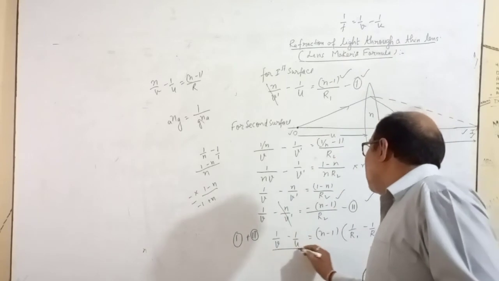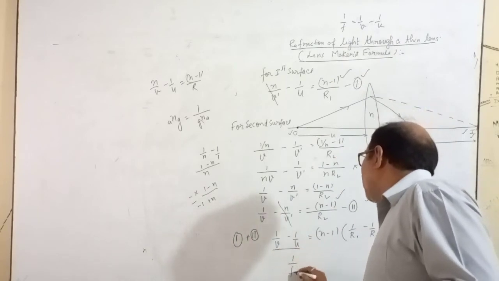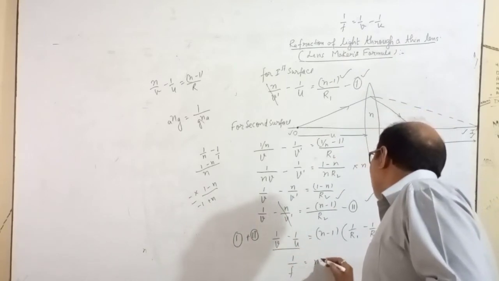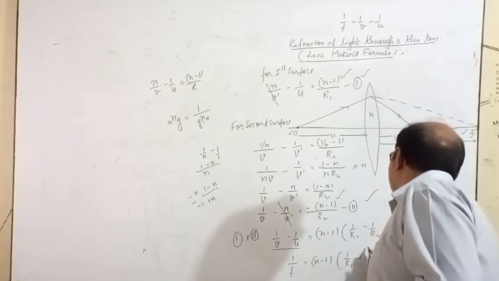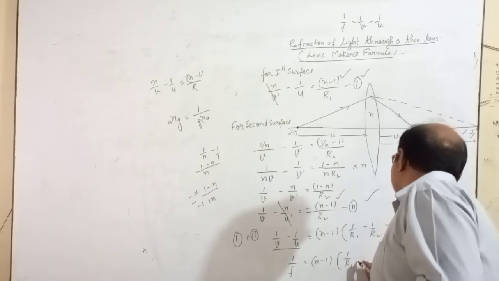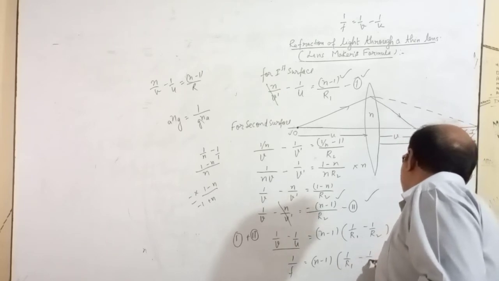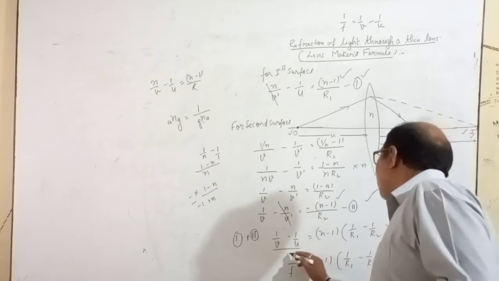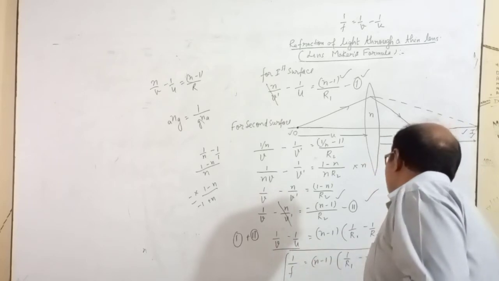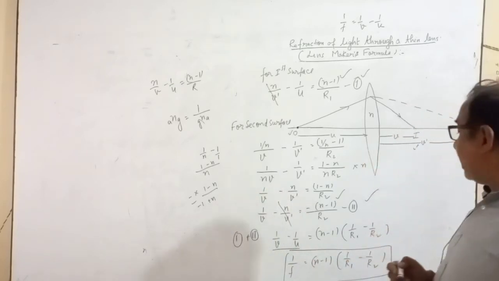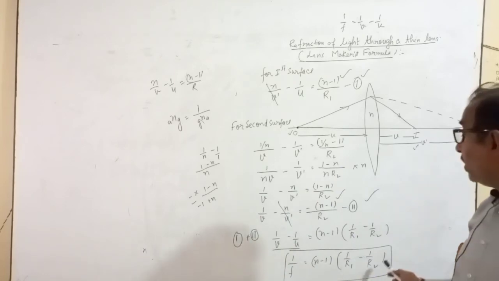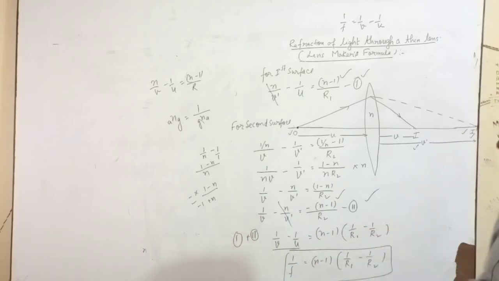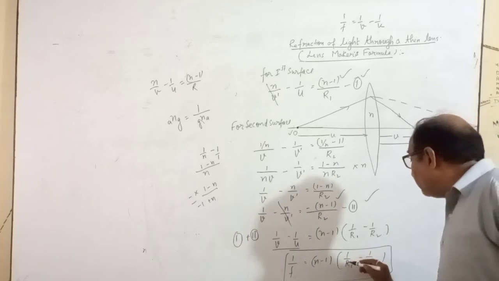So in place of it you can write 1 upon f equals n minus 1 into bracket 1 by r1 minus 1 by r2. This formula is known as the lens maker's formula.